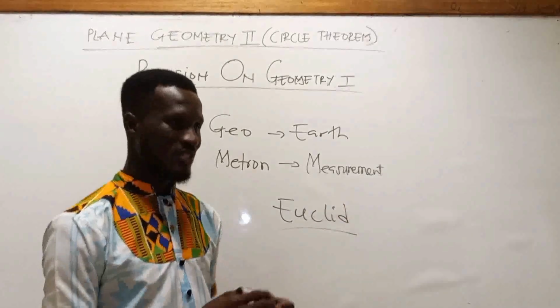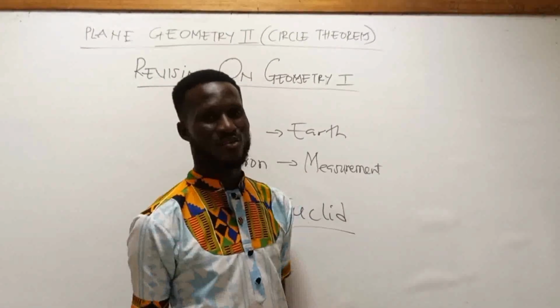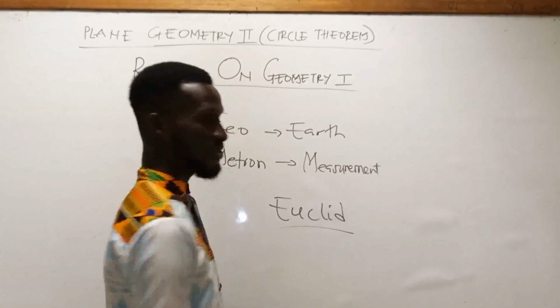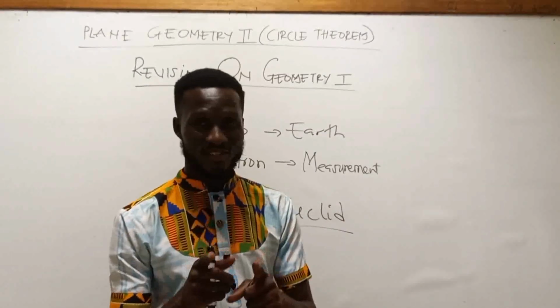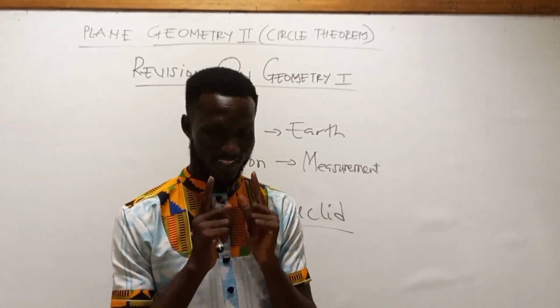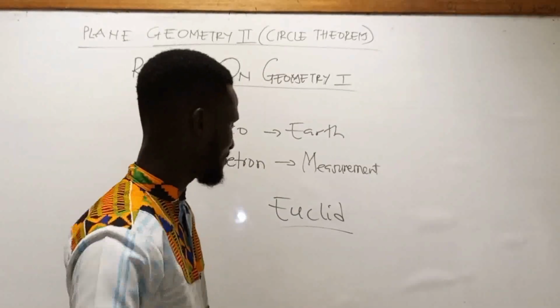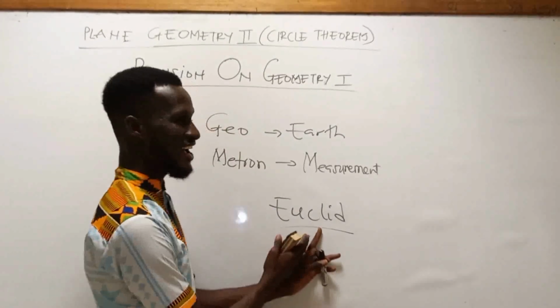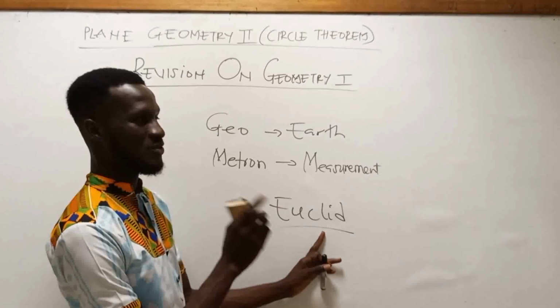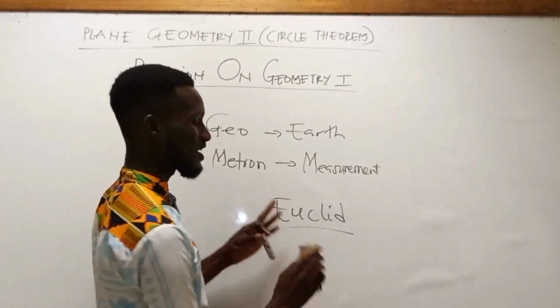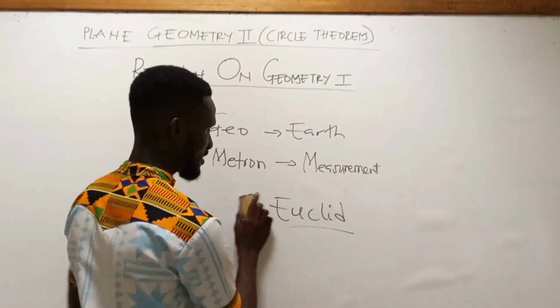This man is considered the father of geometry. So this is all about Euclidean geometry. This one is advanced level, but this video is purely for SHS students, so I will limit myself.